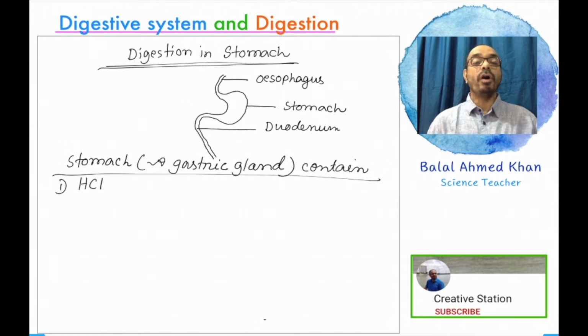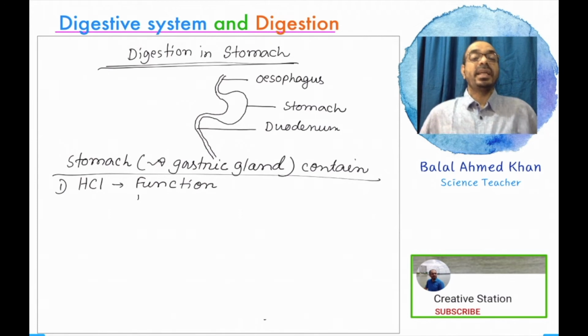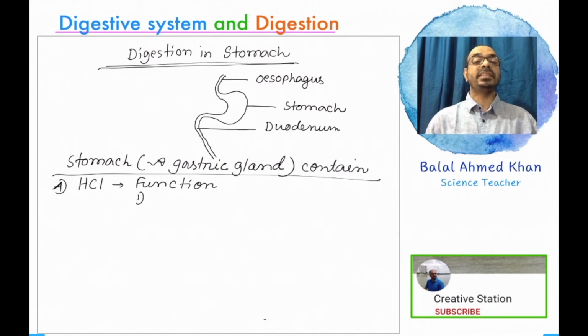First of all, hydrochloric acid. The stomach contains hydrochloric acid, or the stomach secretes hydrochloric acid. Hydrochloric acid is an acid and its pH value is less than 2.5. In the reactivity series, it is more active. With the help of hydrochloric acid, I am trying to explain its functions. What role does hydrochloric acid play during digestion?